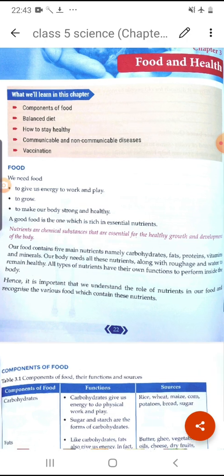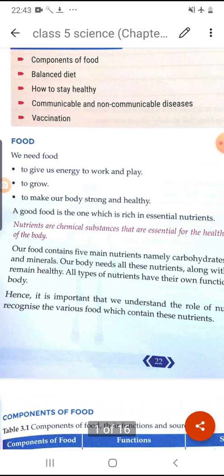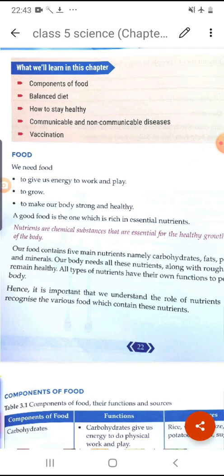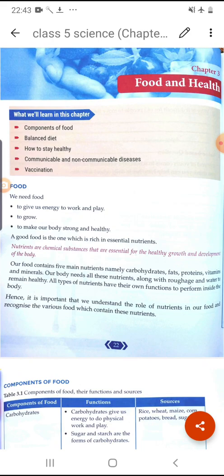So good food, what is a good food? Good food means it is rich in essential nutrients. Now you will think, what are nutrients? Nutrients are some special chemical substances that are essential for the healthy growth and development of the human body. In the food which we are taking daily, we have 5 types of nutrients. So what are those? Let's see.